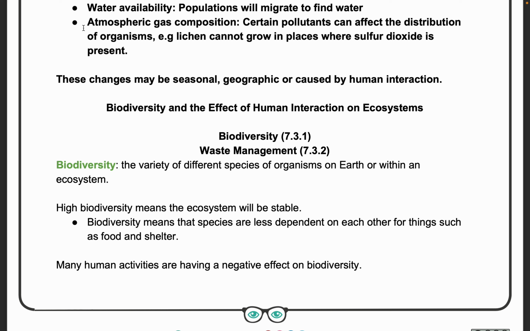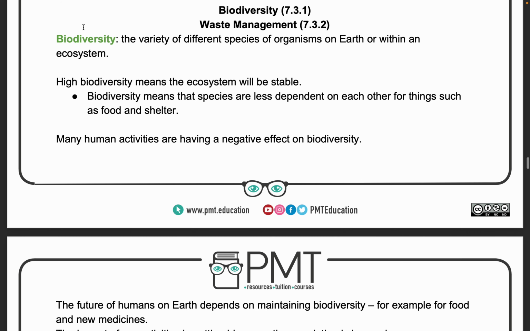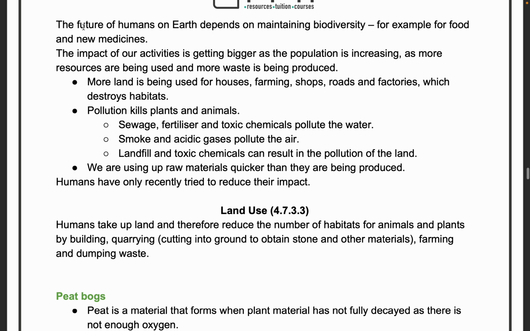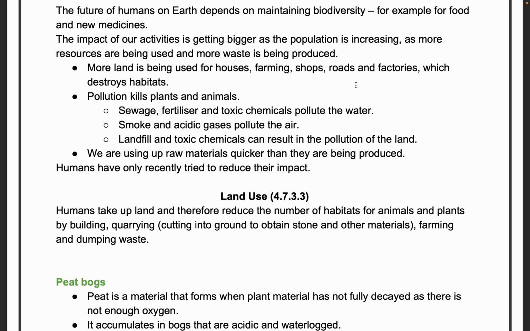Many human activities are having a negative effect on biodiversity because unfortunately we target only specific things, whatever we want. So we remove a particular loop in the biodiversity, like a chain, and the chain becomes disconnected. Okay. The future of humans on earth depends upon maintaining biodiversity, for example, for food and new medicines. The impact of our activity is getting bigger as the population is increasing and more resources are used and more waste is produced. More land is used for houses.